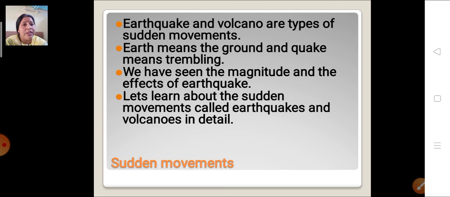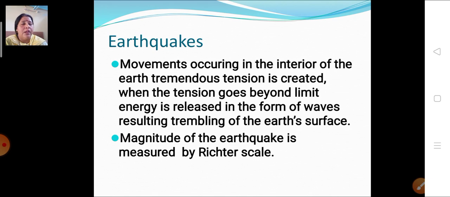We have seen the magnitude and the effects of the earthquake. Now let's learn about the sudden movements called earthquakes and volcanoes. Firstly we'll talk about earthquakes. Movements occurring in the interior of the earth create tremendous tension. When the tension goes beyond limit, when the tension is unbearable, what happens? The energy is released in the form of waves.